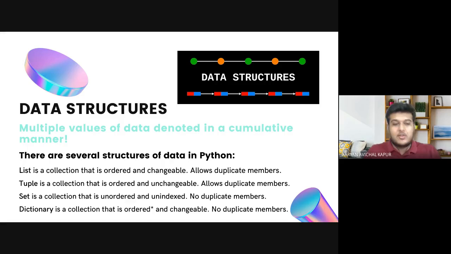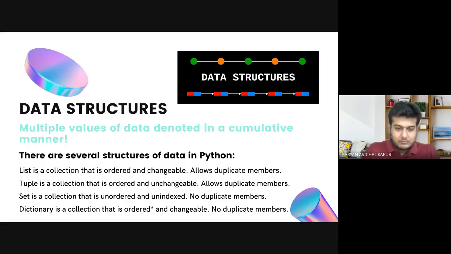But today we are going to look at the four inbuilt data structures that we have. That is list, tuple, set, and dictionary. We will look at what all you can do with each, what all you can't do with each. We can look at differences of all four, and we will look at how you create them, how you use them, and when to use which, and which is the most important and which is sort of the least used one.